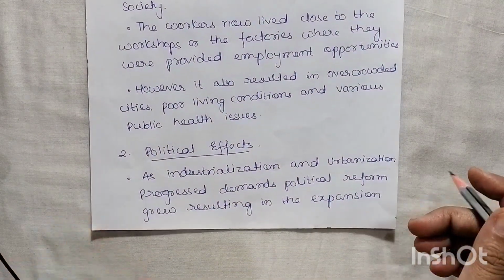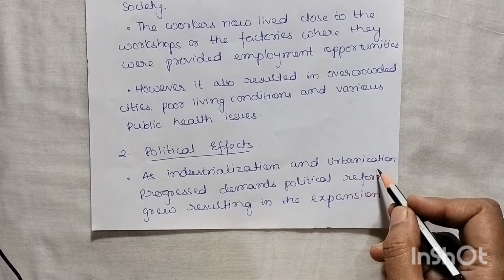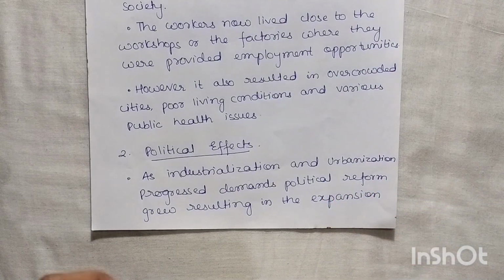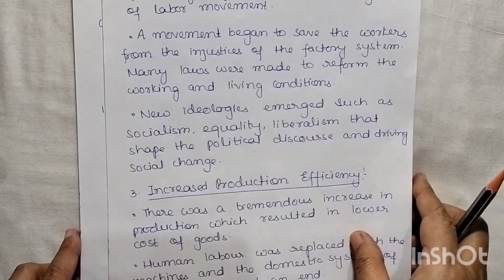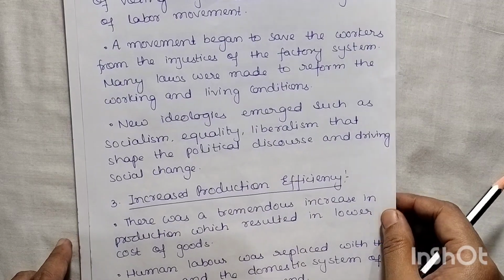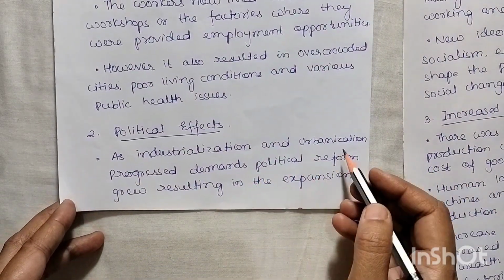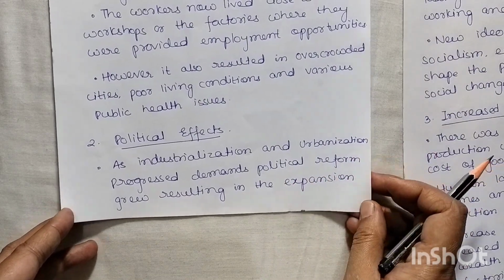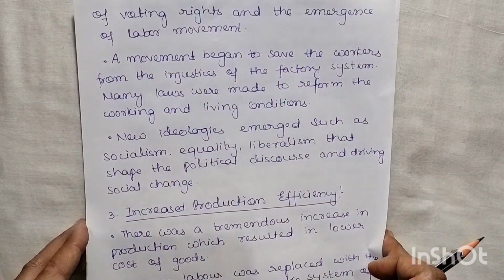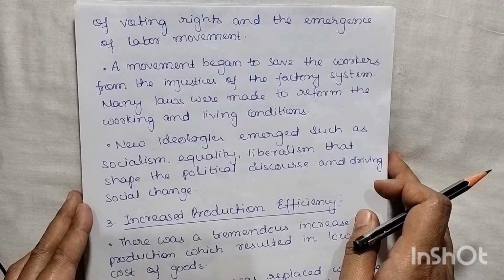Second one, we will see some political changes. As industrialization and urbanization progressed, demand for political reform grew, resulting in the expansion of voting rights and the emergence of labor movements. Since the countries had been industrialized and urbanization was progressing, there was a demand for political reform also. So political changes should be there, which include voting rights and the emergence of labor movements.